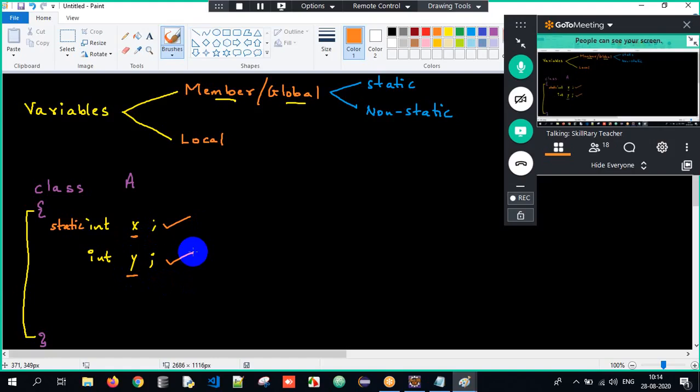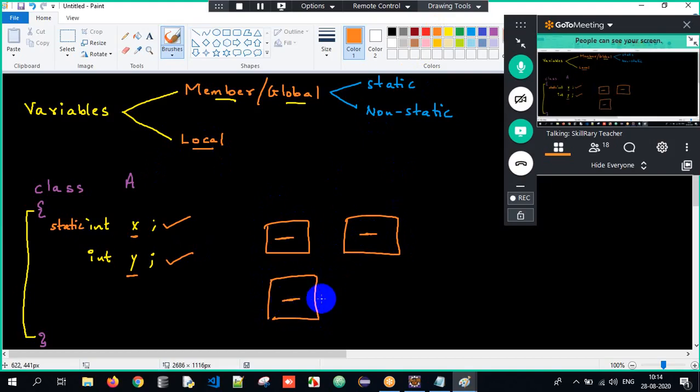Understood? Variables are containers to store some data. A member variable is a variable declared within the class, and it can be accessed globally throughout that class. They are further classified into static and non-static. If a variable is declared using the static keyword, it's static. If not, it is non-static. And what are local variables? If it is declared within a specific scope, within a method, within a constructor, or within a specific block, they are all called local variables. Got the clarity?